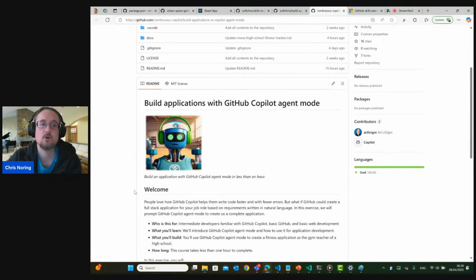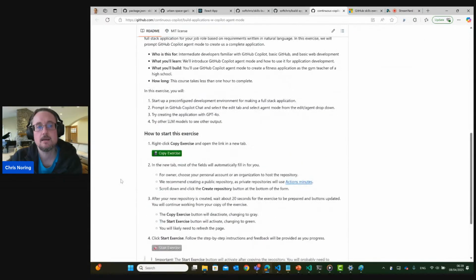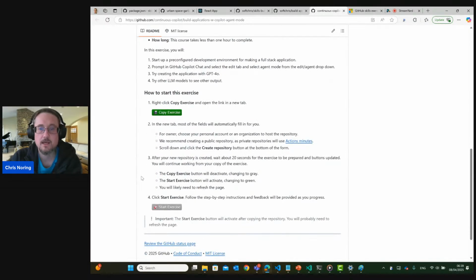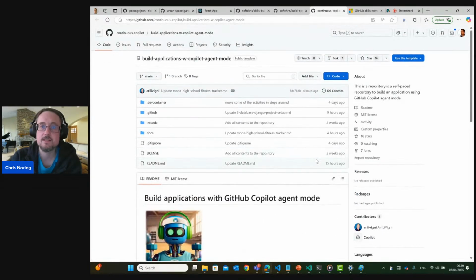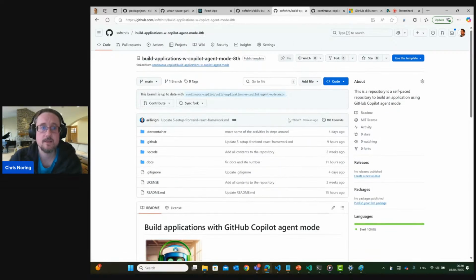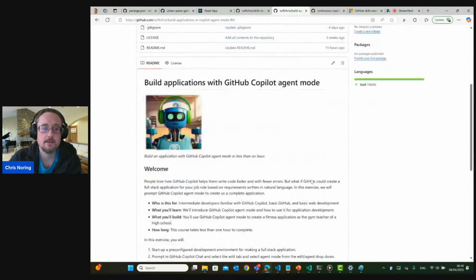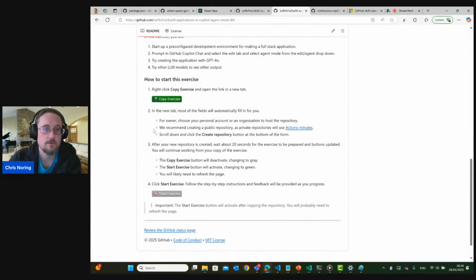So here's a nice little robot welcoming you all to this exercise. The idea is that you will hit copy exercise and open this link in a new tab. If you want to be a little bit faster, what you need to do is essentially to click the fork link here, so you have your own fork. This is important because all of the other instructions won't really work unless you've hit fork first. So make sure you click fork so you have your own copy. Once you've done that, you will end up here. And if you've hit copy exercise at this point, great.